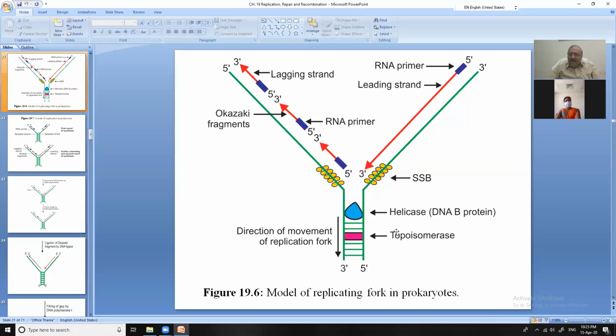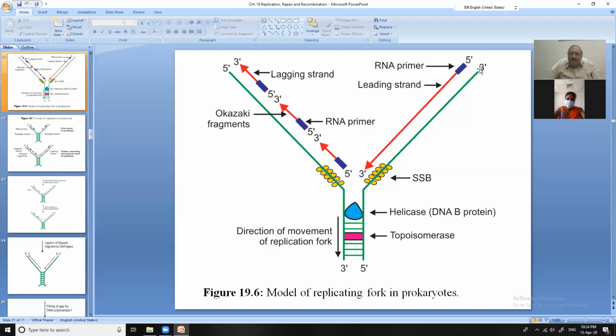This enzyme is topoisomerase. Topoisomerase is the enzyme controlling the twisting in the DNA molecule. You know that the DNA molecule is highly coiled. So topoisomerase is releasing the twist in the DNA molecule and providing ease so that the two strands can separate. So first, by the action of topoisomerases, the twist is released. Then after that, the helicase and DNA binding proteins come and bind to both the strands, so they should not associate again.